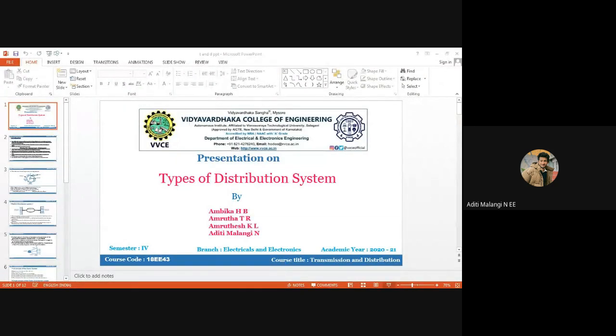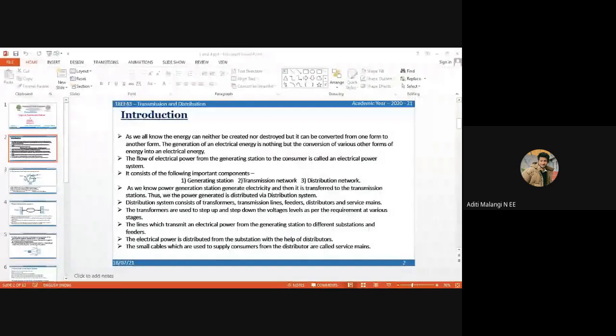The generating station generates the electricity, which is then transferred to the transmission network.